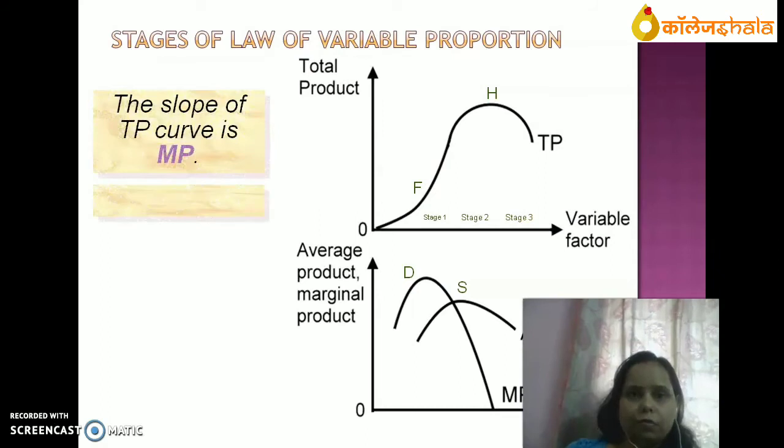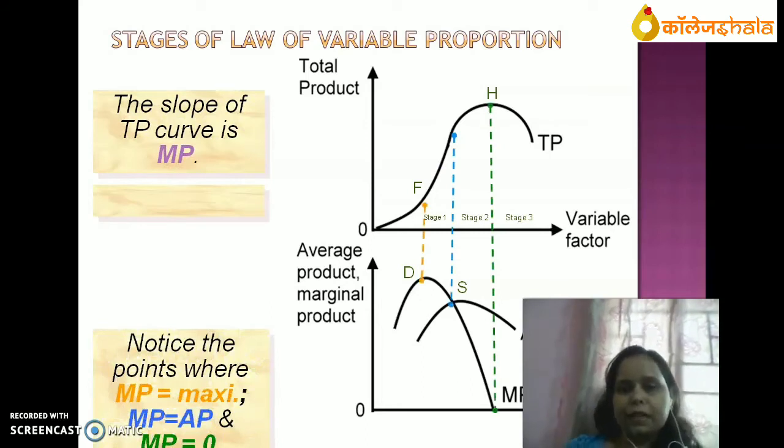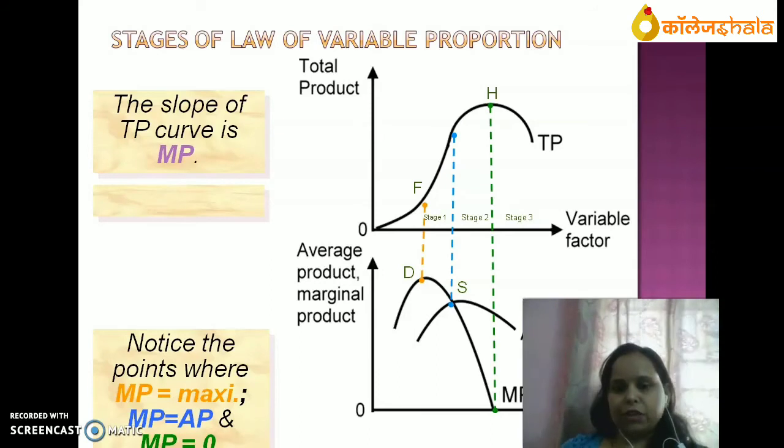Now, law of variable proportion can be explained with the help of diagram. In this diagram, above portion of the diagram shows total production, and below portion of the diagram shows average production and marginal production. TP is increasing. There are 3 stages till yellow line, blue line, and green line.